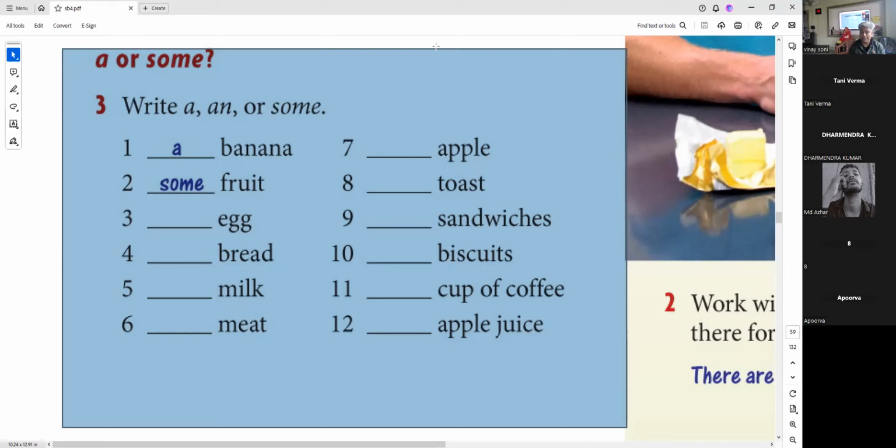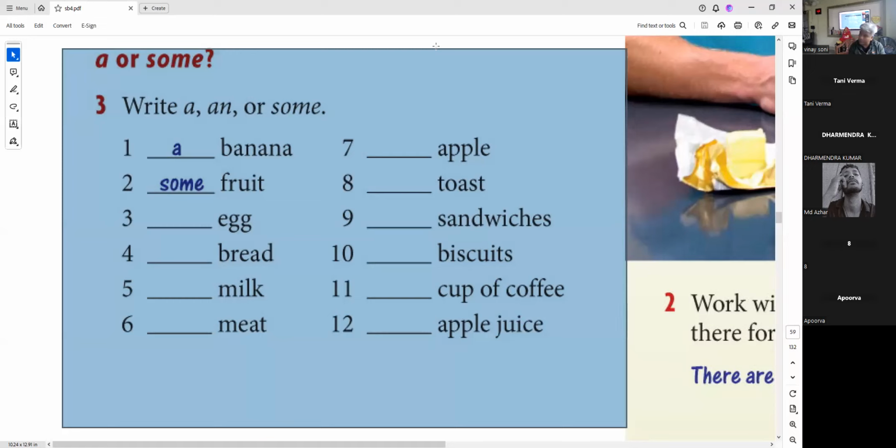Wait for a second. I will explain. First of all, apple juice is uncountable. So we should go with some, just like some milk, number 5, just like some bread, number 4, just like some meat, number 6. Similarly, some apple juice, because apple juice is also uncountable. However, there is a very interesting point here. When you go to a restaurant, there you can say, can I have an apple juice? Understand?